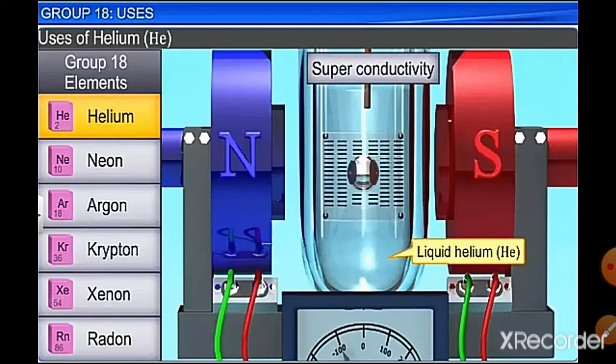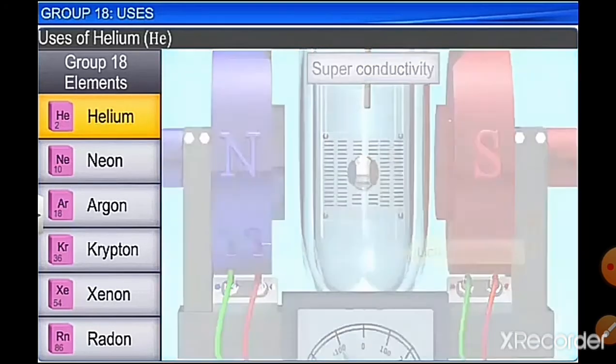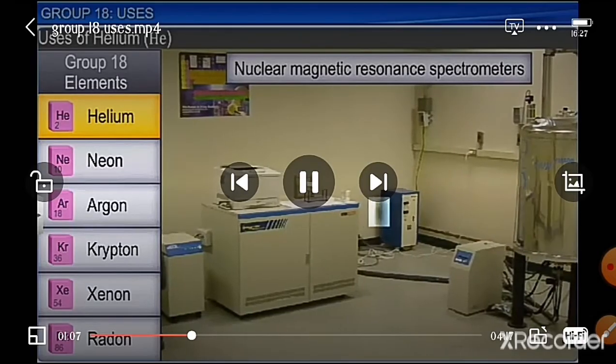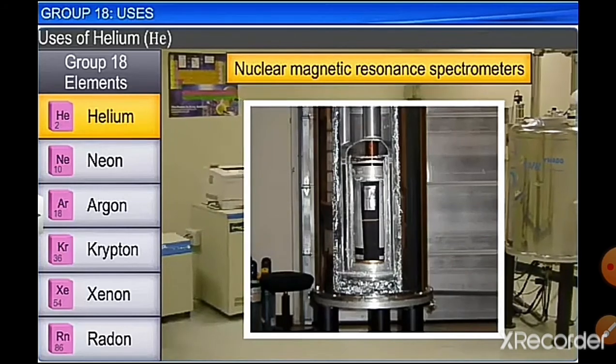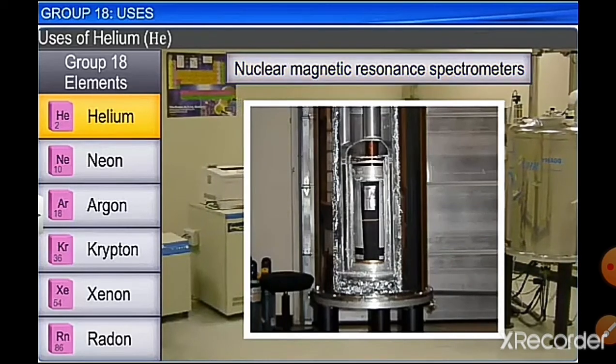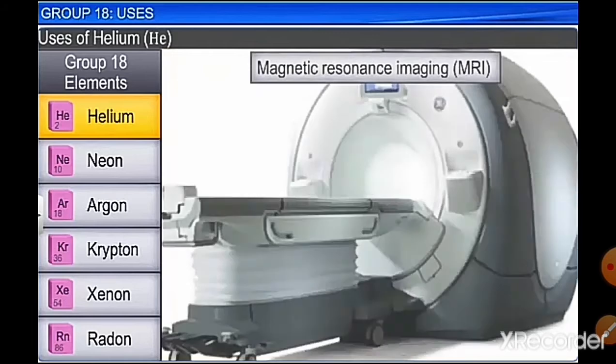Liquid helium is used as a superconductor to make magnets used in NMR spectrometers, which require magnets with high conductivity.